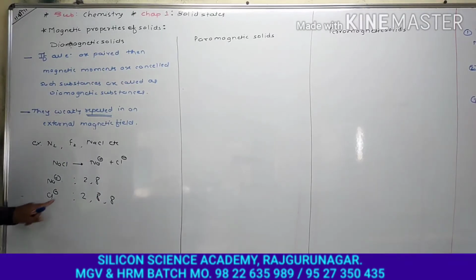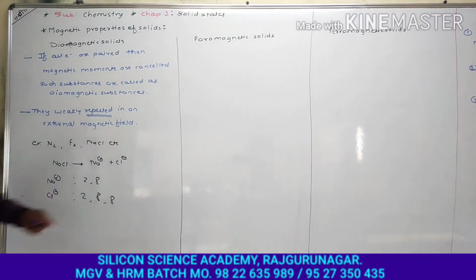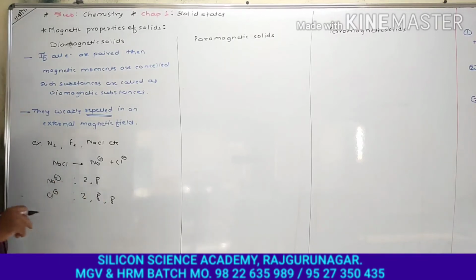Chlorine's electronic configuration is 2, 8, 7 and sodium's is 2, 8, 1. But one electron is given to the chlorine. So all electrons in the chlorine are paired and all electrons in sodium are paired. That is why this particular solid is a diamagnetic solid. Have you got it? Simple.